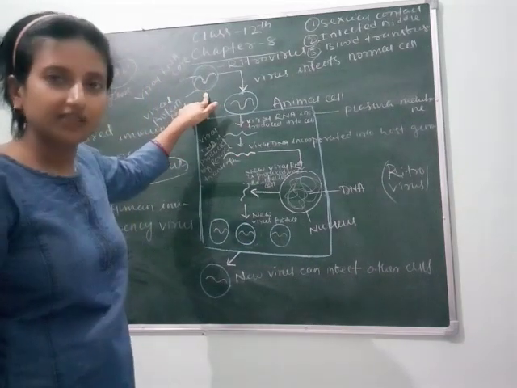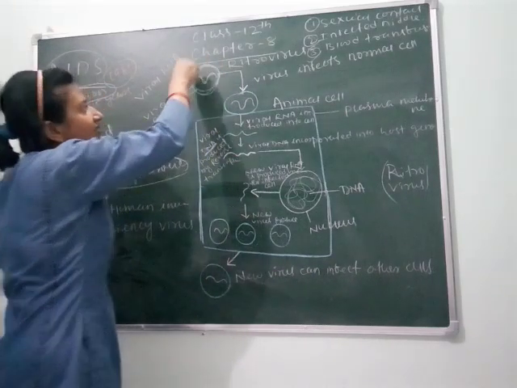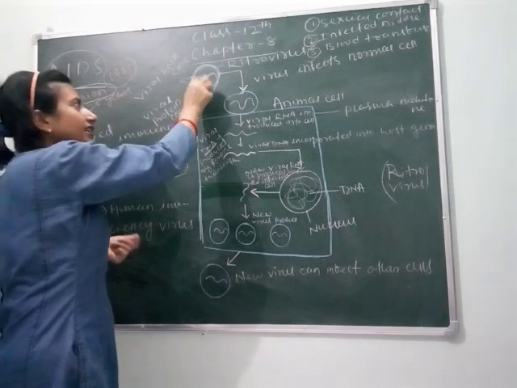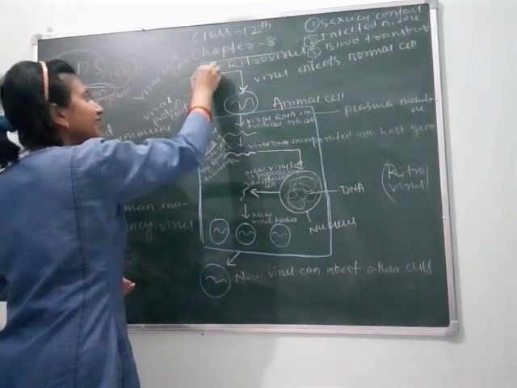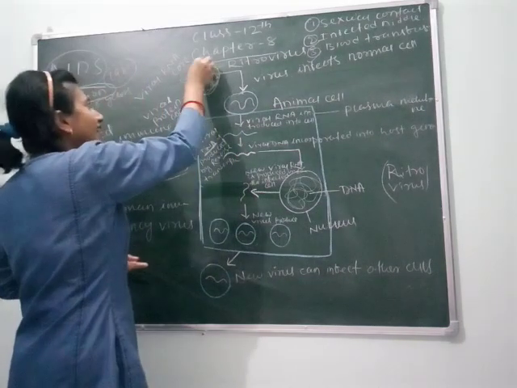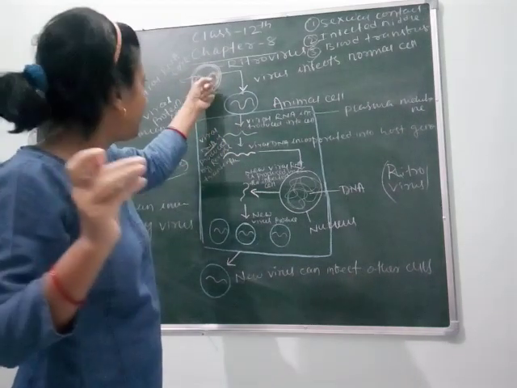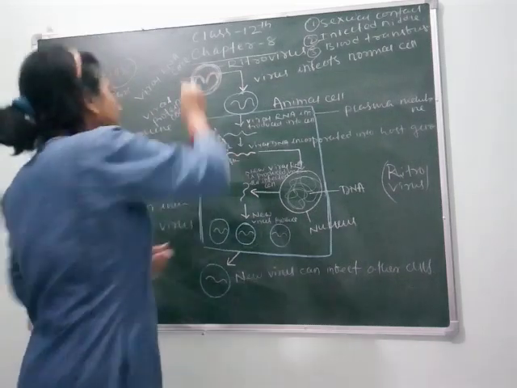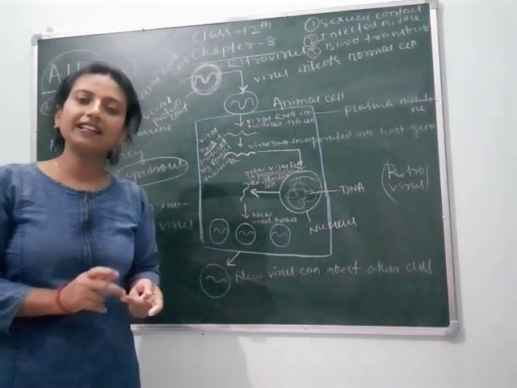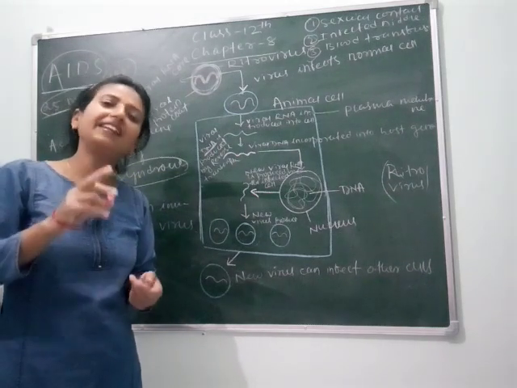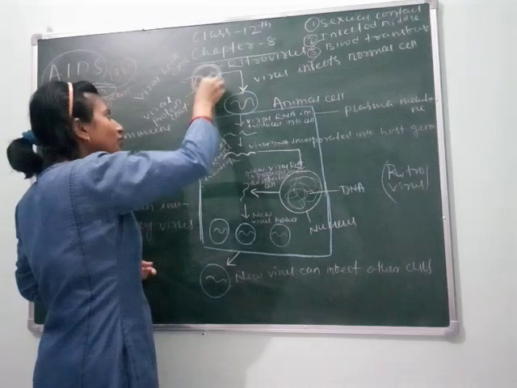Let's understand this through this diagram. This is the virus. Inside this you can see the white colored part. This is the RNA which carries the genetic material of the virus, and this is the protein coat which prevents the viral RNA from damage. As we know, a virus contains either DNA or RNA as genetic material, and here the RNA is present in a single strand. So around the RNA a viral protein coat is present.